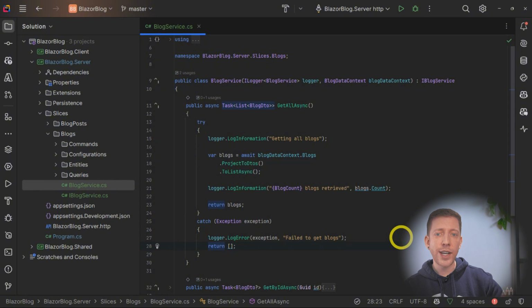So now we know if we call the GetAll method from anywhere within our application, that it isn't going to throw an exception. If there is any kind of error, the worst that's going to happen is it's going to return an empty list, and any errors will be shown in the log.